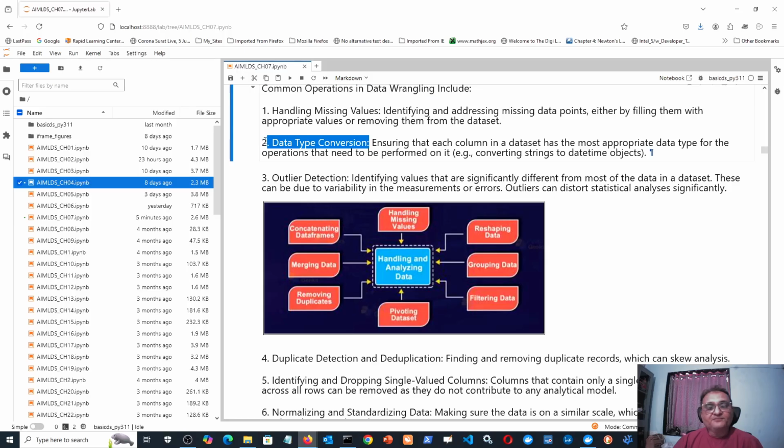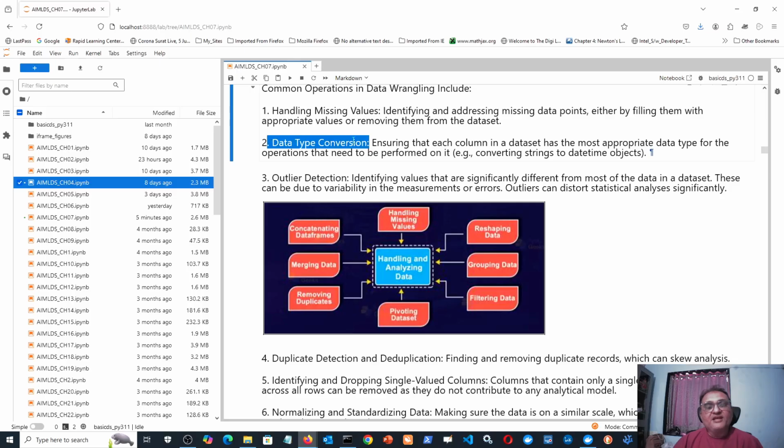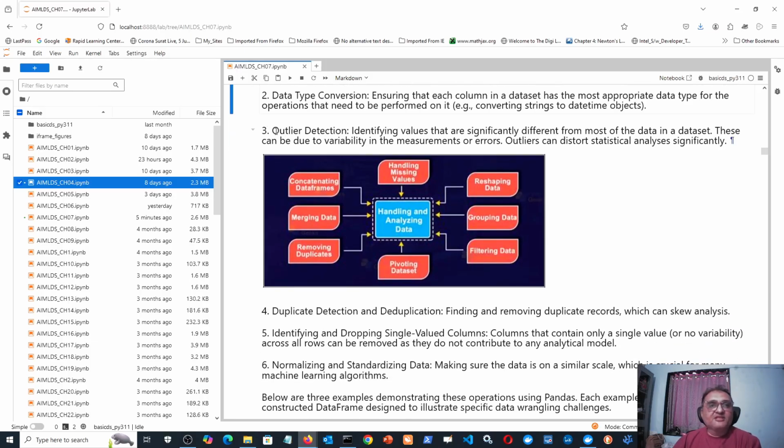Data type conversion. You can easily write a particular column as df in square brackets with the name of that column. Suppose the column is profit, then df in square brackets in inverted commas profit, then dot, and then you can write astype in brackets. You can write whatever type you want, so astype int, astype float, like that. So the column will be converted into that data type. I'm giving some revision also with each.